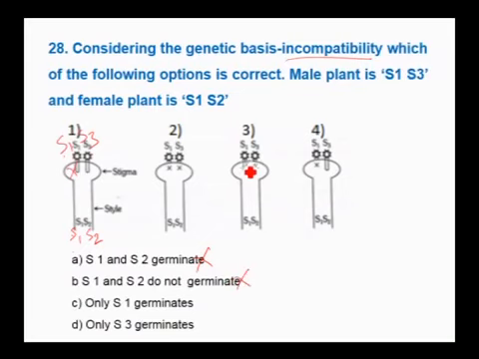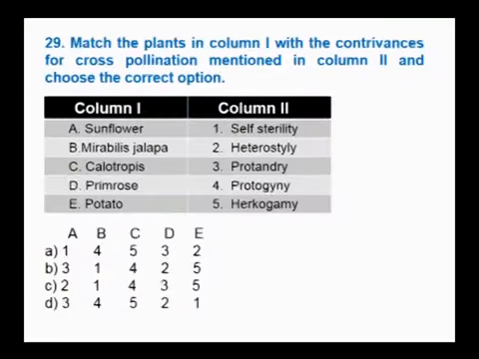In the third, S1 is the same as the plant's own S1, so in self incompatibility there is no germination, therefore this is also not possible. Here S3 is germinating. We have S1 and S2, and S3 is from some other plant, so only S3 germinates. Therefore the correct answer is D.